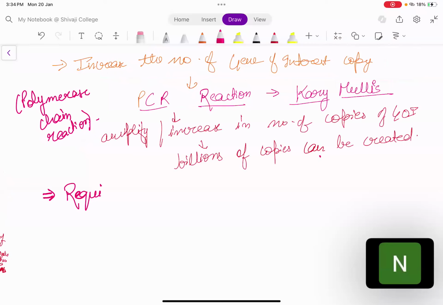Now, what all do we require for PCR? What is the requirement? First of all, you require your template DNA. What is template DNA? That is the piece of DNA or the part of DNA that you want to transfer into the host, or that is your required piece of DNA, that piece of DNA which you want to amplify.